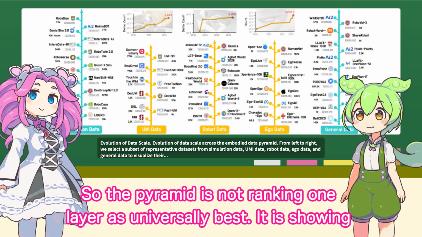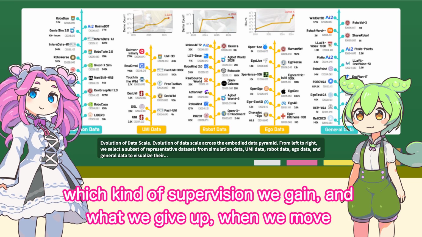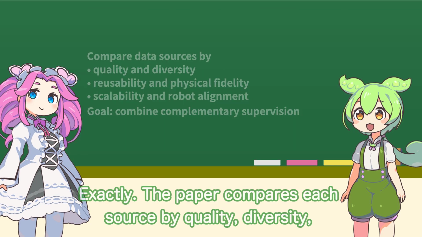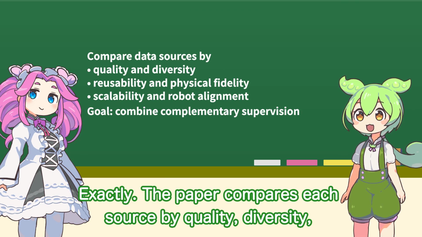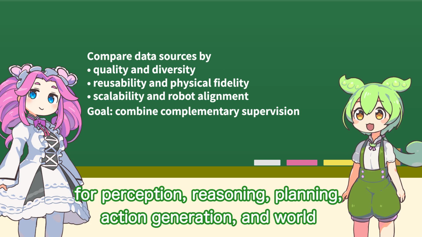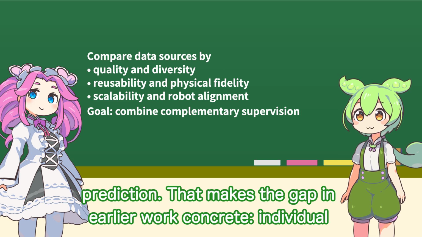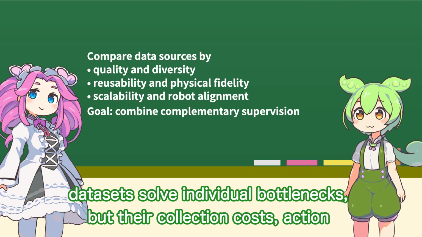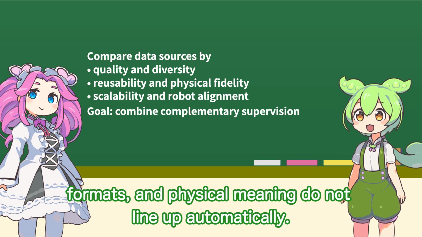So the pyramid is not ranking one layer as universally best. It is showing which kind of supervision we gain, and what we give up when we move between layers. Exactly. The paper compares each source by quality, diversity, reassignability, and physical fidelity, then asks how a model can combine them for perception, reasoning, planning, action generation, and world prediction. That makes the gap in earlier work concrete. Individual datasets solve individual bottlenecks, but their collection costs, action formats, and physical meaning do not line up automatically.